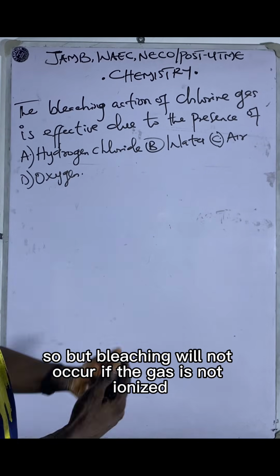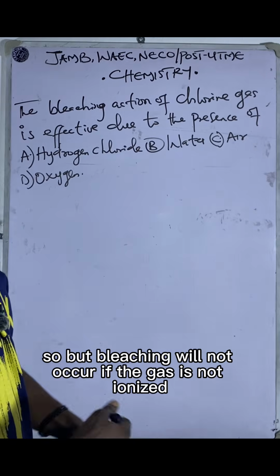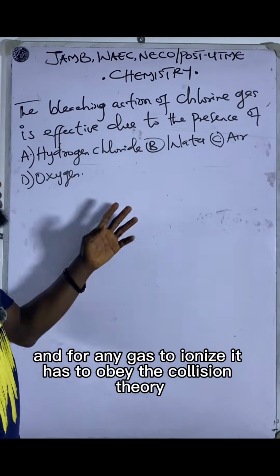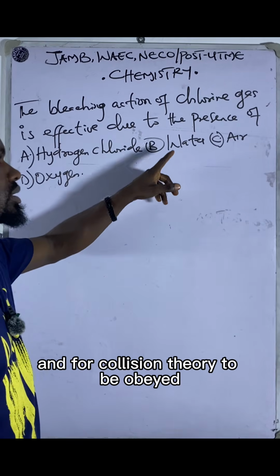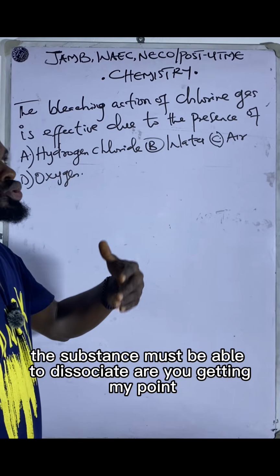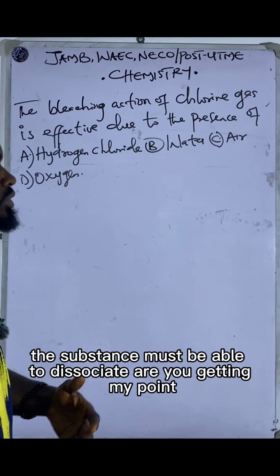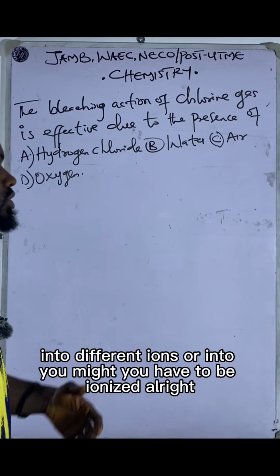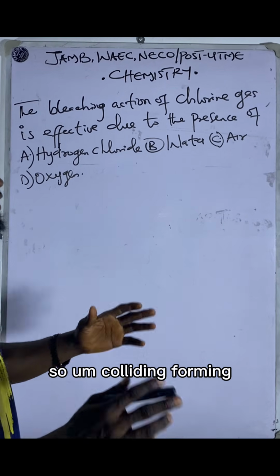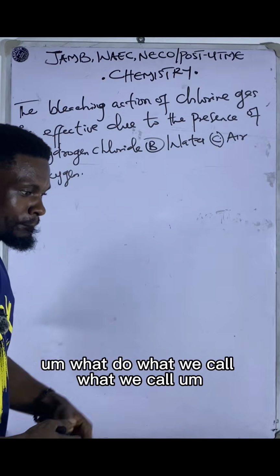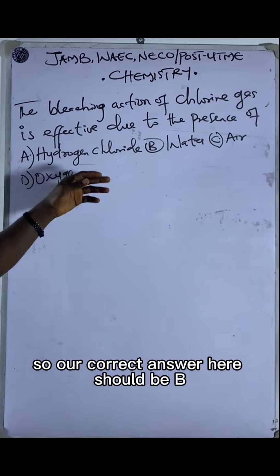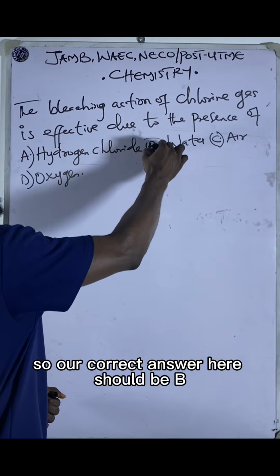But bleaching will not occur if the gas is not ionized, and for any gas to ionize, it has to obey the collision theory, and for collision theory to be obeyed, the substance must be moistened. The substance must be able to dissociate into different ions, you have to be ionized. All right. So colliding, forming what we call moving charged particles colliding with themselves at the walls of the container. So our correct answer here should be B.